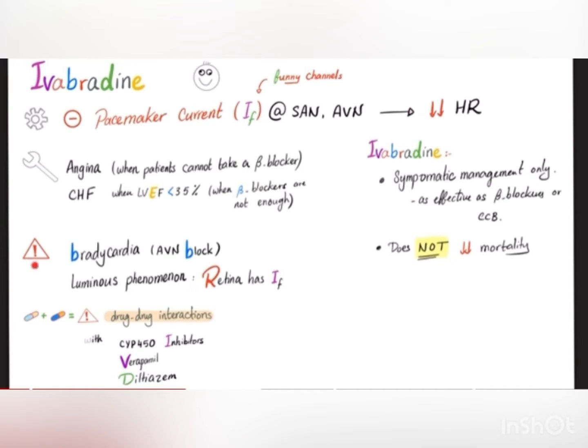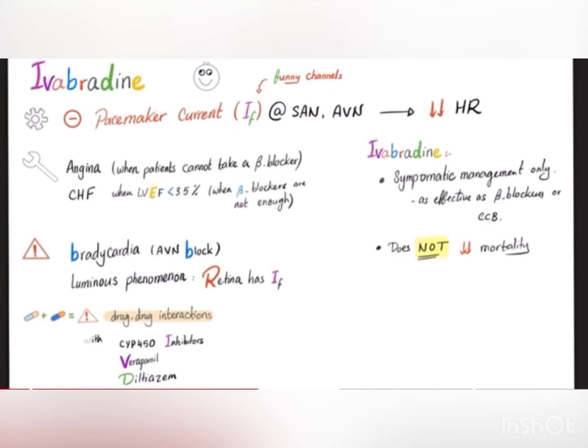What are the side effects of Ivabradine? Bradycardia? Because of course when you slow down the heart, this is called bradycardia. AV nodal block, which is the same thing as bradycardia because the problem here is in the AV node. When you slow down the AV node, you will get an AV nodal block. Hashtag heart block. Luminous phenomenon. Why? Because there are funny channels in your retina. Not only the heart, but also the retina. Your retina is hilarious.